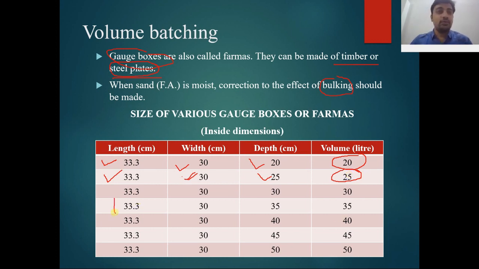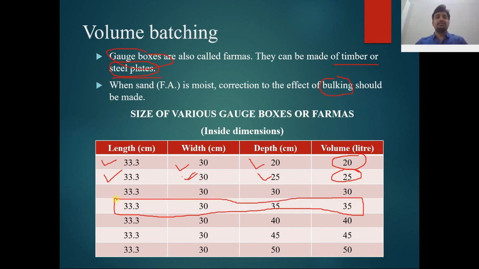But we have to take the forma whose dimensions are length 33 centimeter, width 30 centimeter, depth 35 centimeter. This forma will give you 35 liters of volume. Clear? So you have to consider this one for the batching of the aggregates.